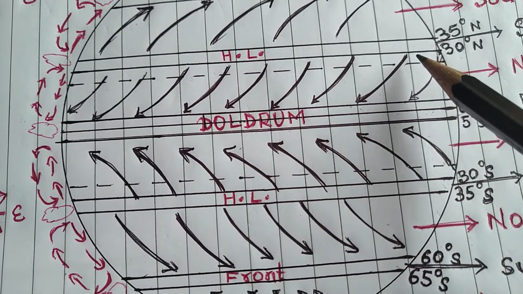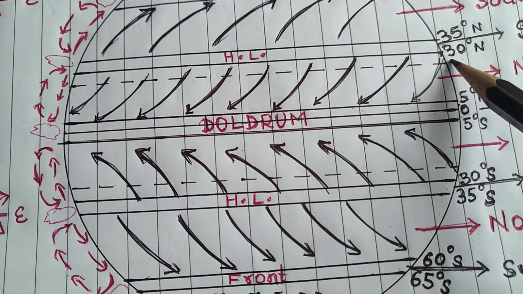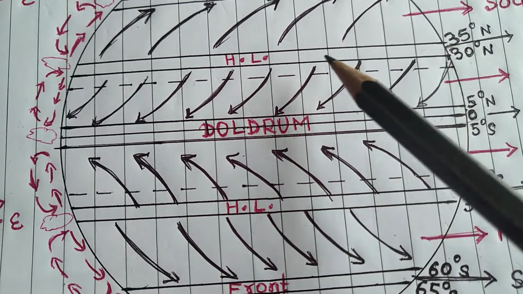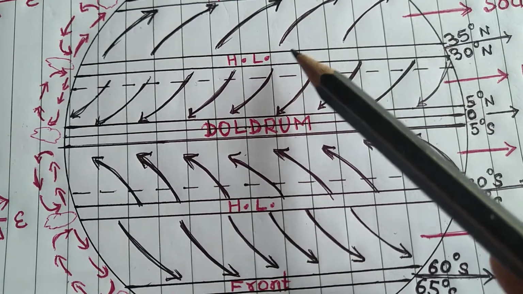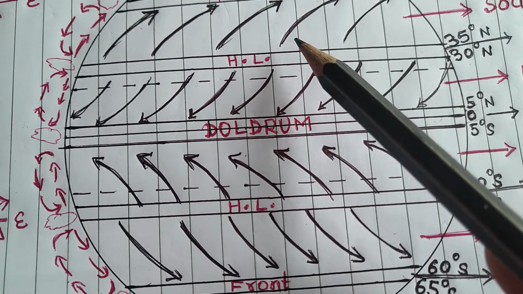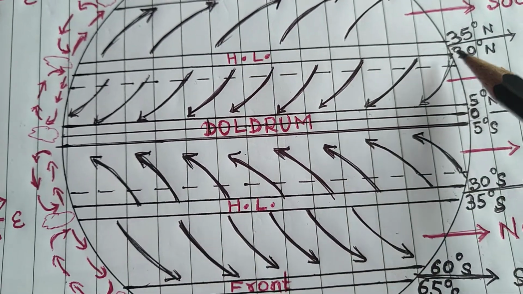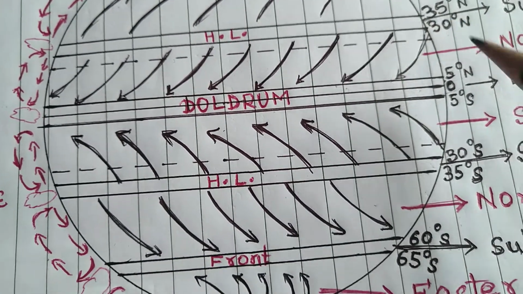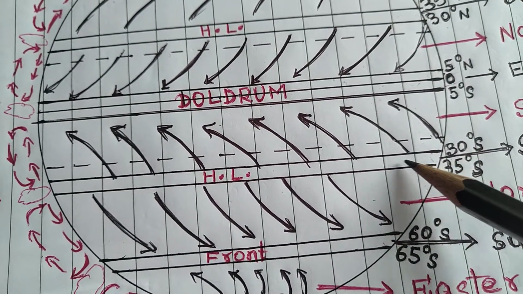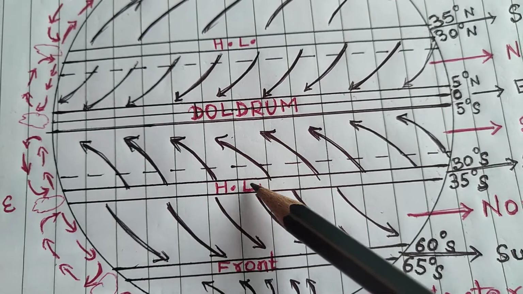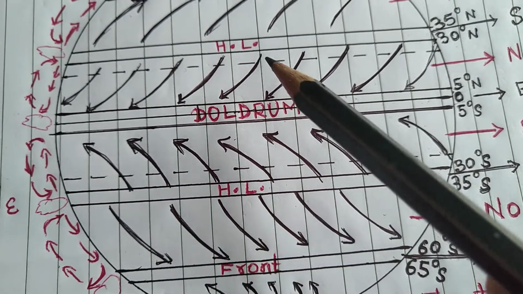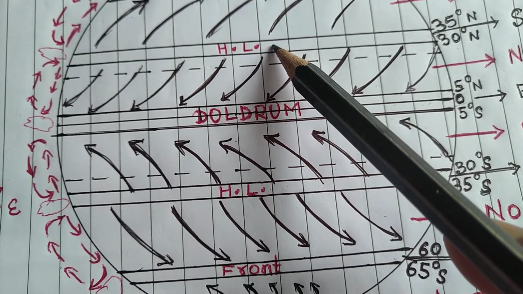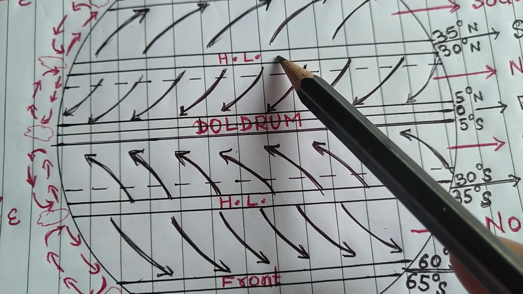Again, in the northern hemisphere, between 30 to 35 degrees, the direction of the wind is opposite. So again, at 30 to 35 in the north and in the south, this area is calm. This calm area is known as the horse latitudes.